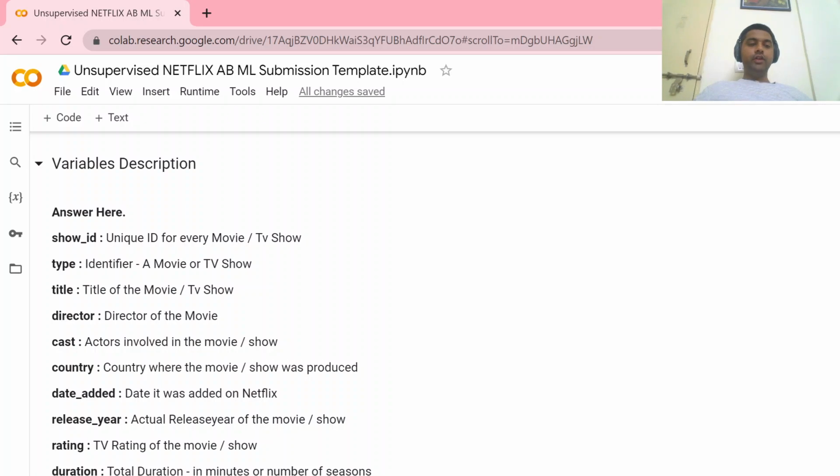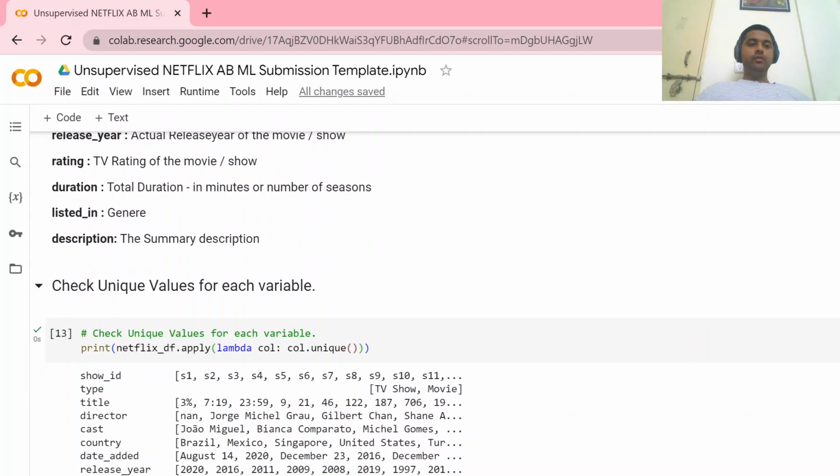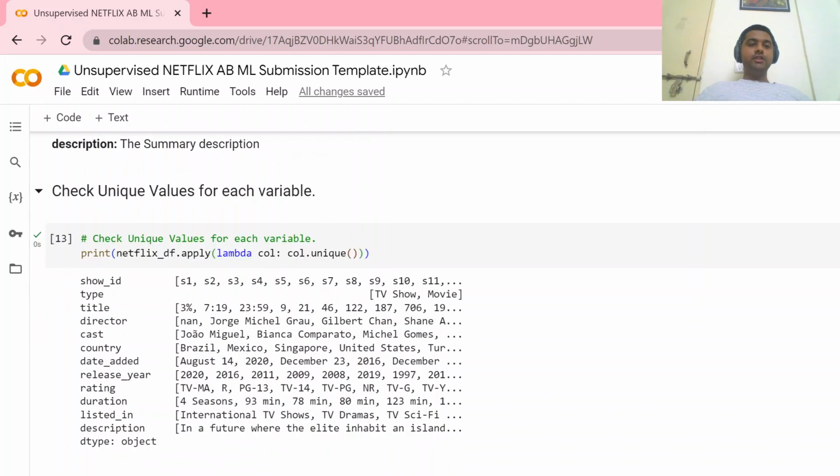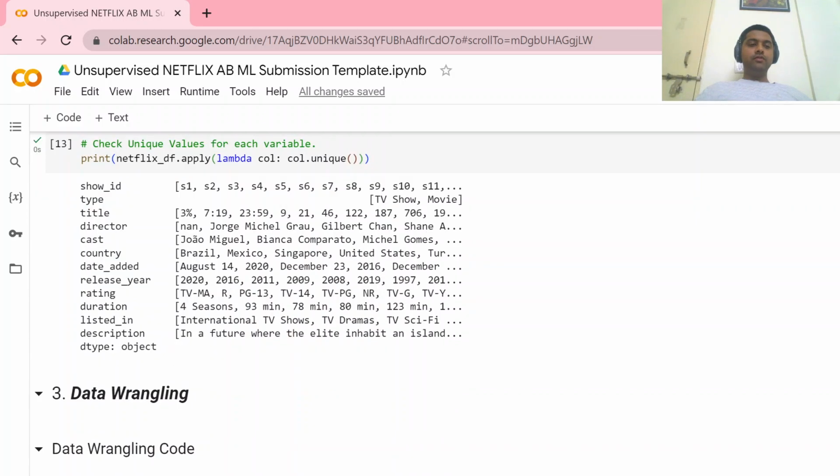Name of the director of the movie or the TV show; cast, the actors in the show; country, the country the movie belongs to; date added, the date it was added to Netflix; release year, the actual release of the movie or show; rating, the TV rating of the movie or show; duration, the time duration or the number of seasons; listed in, its genre; description, the summary of the movie or TV show. Check the unique values of each variable. These are the unique values of each variable.